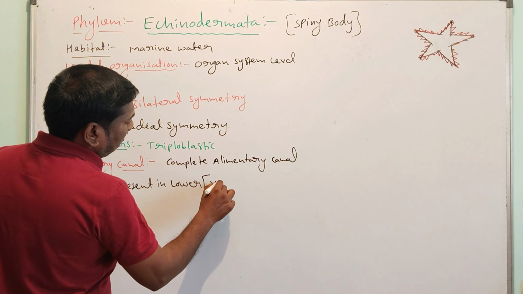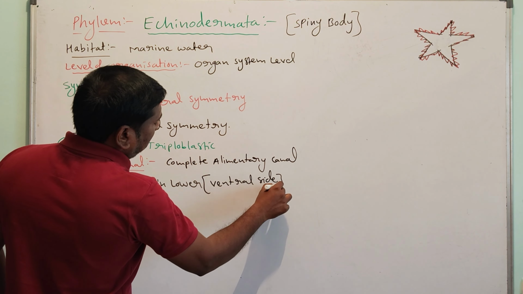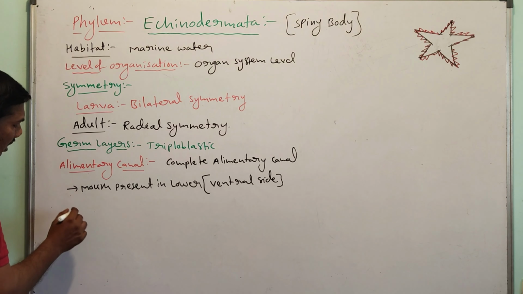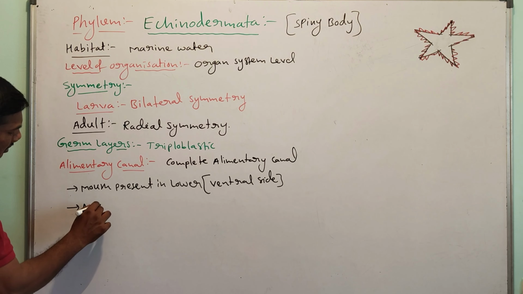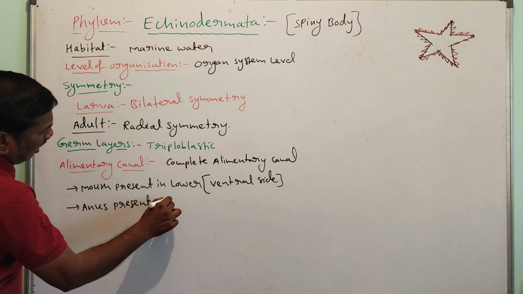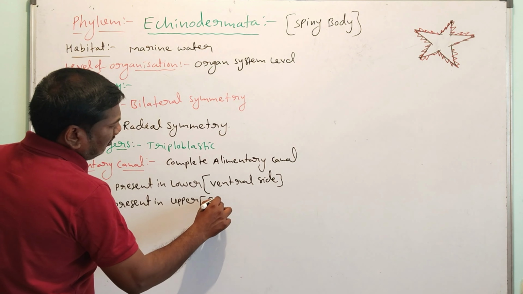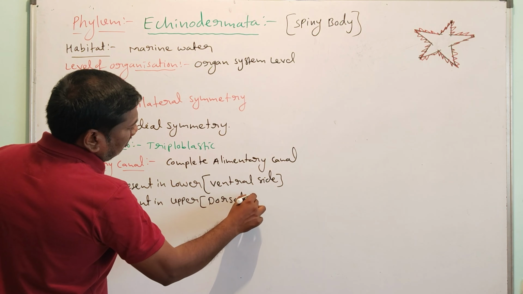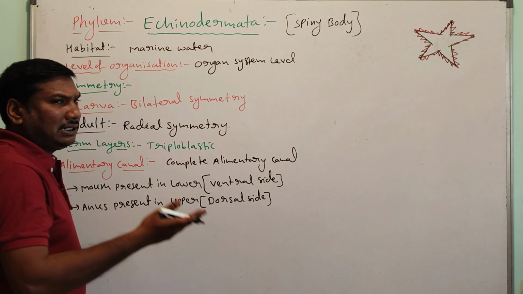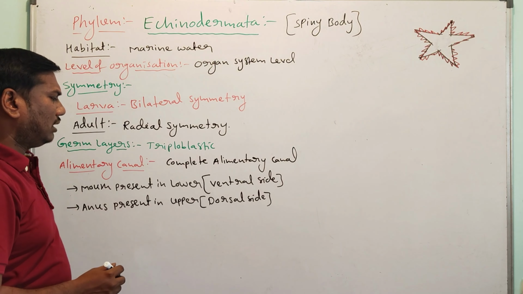Anus is present on the upper side, the dorsal side. So the mouth is on the lower side and the anus is on the upper side.